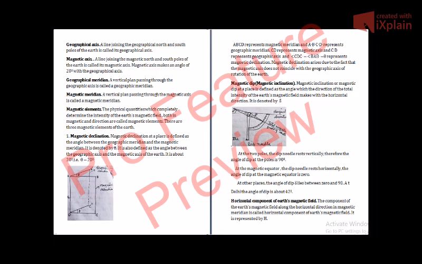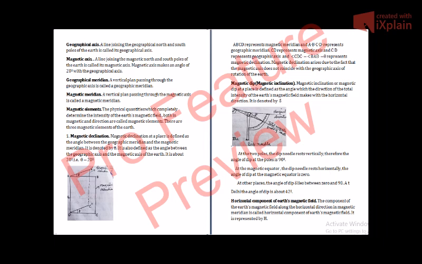Now, what are magnetic elements? The physical quantities which completely determine the intensity of the Earth's magnetic field, both in magnitude and direction, are called magnetic elements. There are three magnetic elements of the Earth. The first one is magnetic declination. Now, what is magnetic declination?